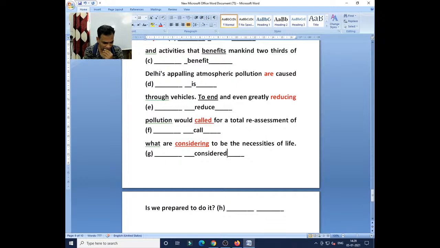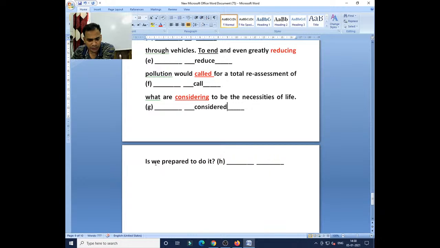Alice, you have written is into are. Very good. So it should be are we prepared to do it? Are should be the correct form, because you can see the subject pronoun is first person plural, so we have to select the plural verb. Is is in singular form, so let me select the plural verb. Clear? So this is the mistake.